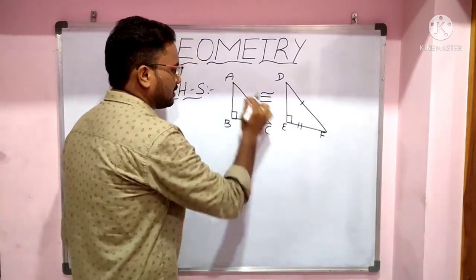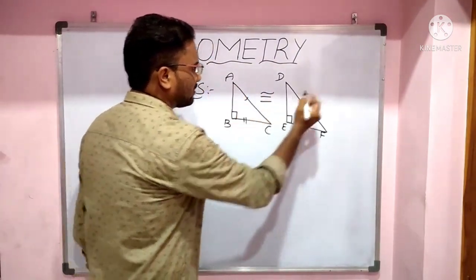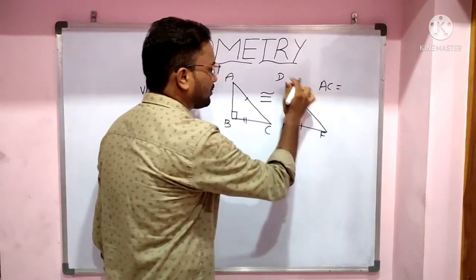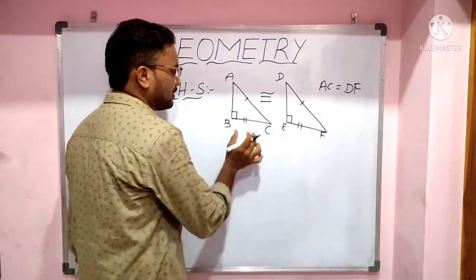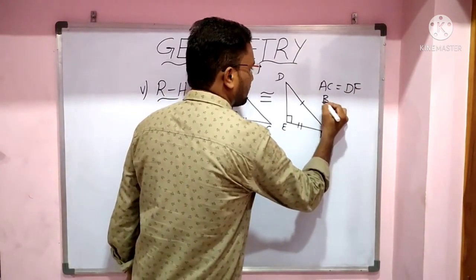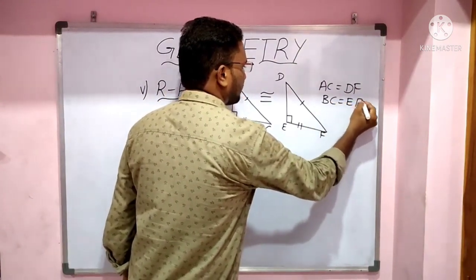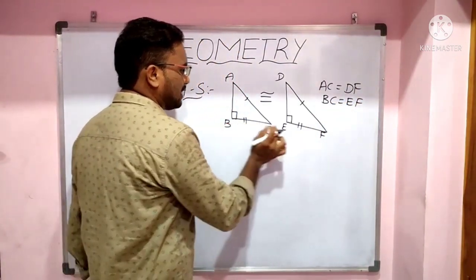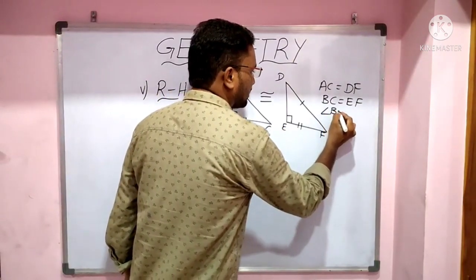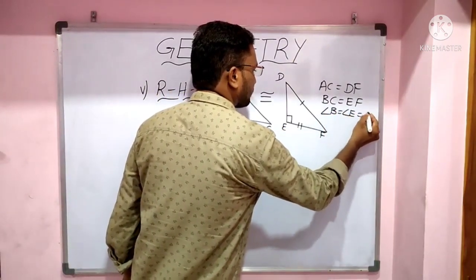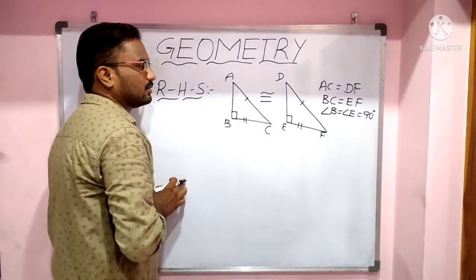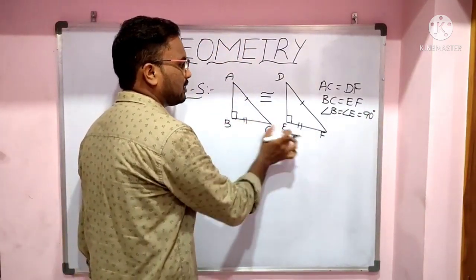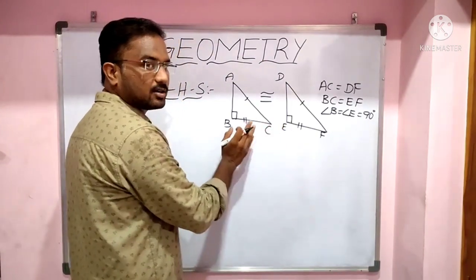Here the hypotenuse is AC and DF, so AC equals DF and BC equals EF, and angle B equals angle E equals 90 degrees. Hence these two are congruent triangles.